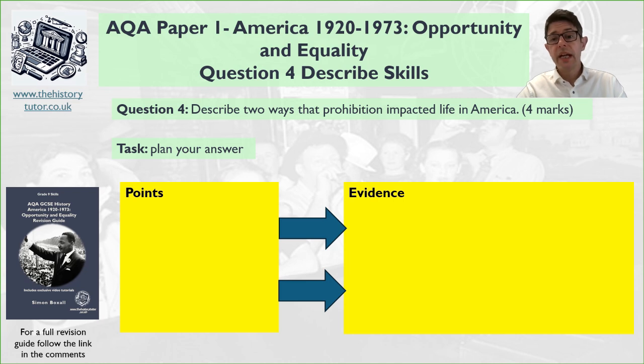Obviously, there's a clue in my quiz about how much it impacted life. Did people actually give up alcohol? People became criminals, gangsters maybe even. These could be things to consider. So make some points and come up with some evidence. Okay, and we'll go through them in a moment. Have a pause and think some ideas.